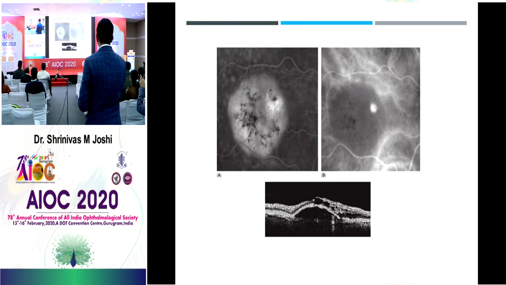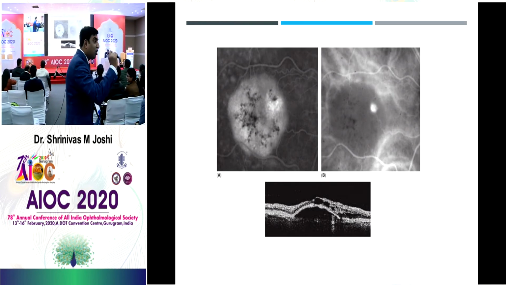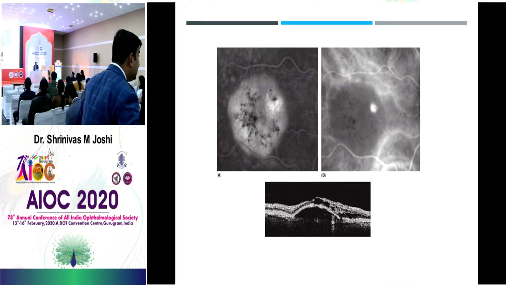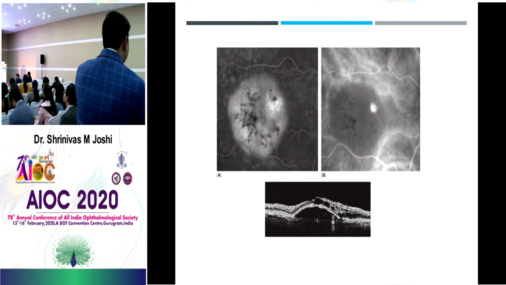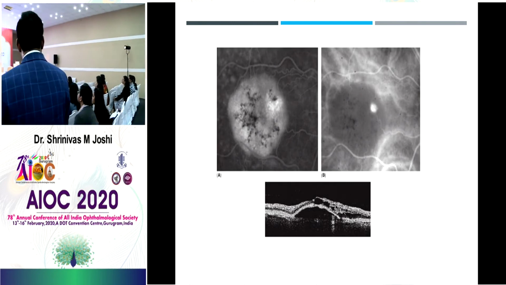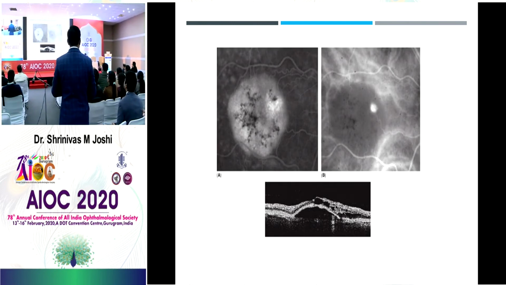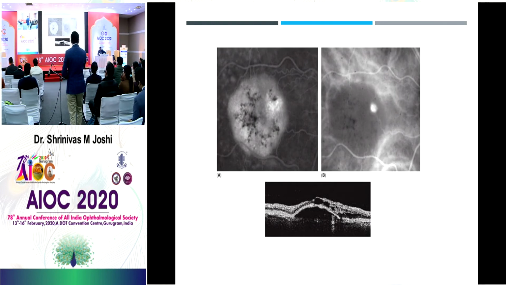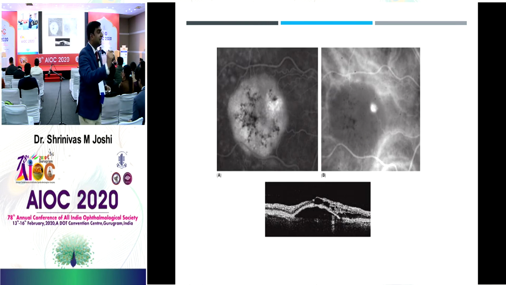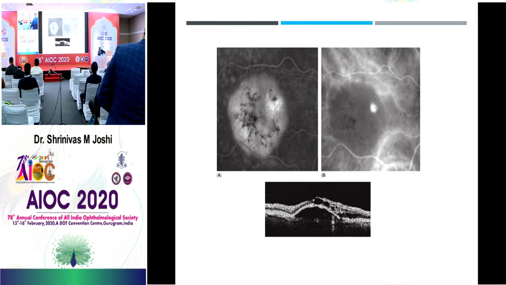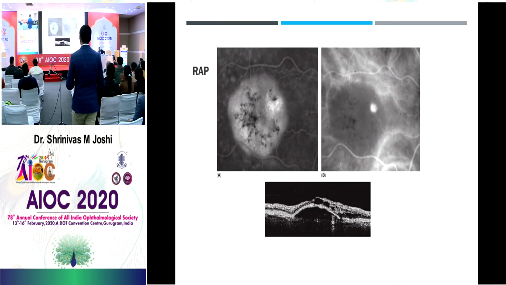RAP, retinal angiomatous proliferation. So here you can see the pooling of the dye. Again, in the ICG you can see hypocyanescence, but a small area of hyperfluorescence where you can see the retinal arterioles going into the substance of this hyperfluorescence, which should always give you a clue of RAP. That is nothing but type 3 CNVM. I have also given an OCT here as well, which is giving you a clue. PED along with intraretinal cystic edema and the fluorescein angiography, all three together are conclusive of a RAP lesion.